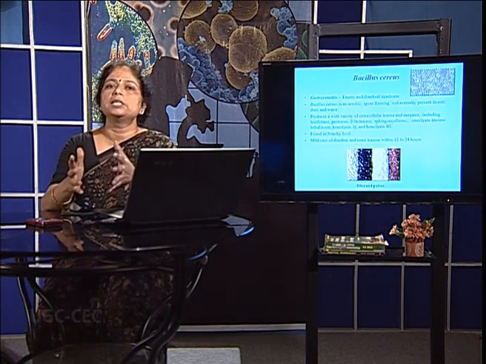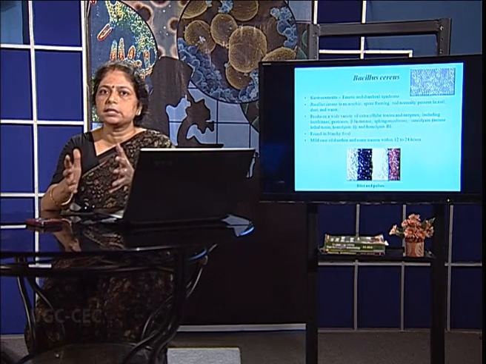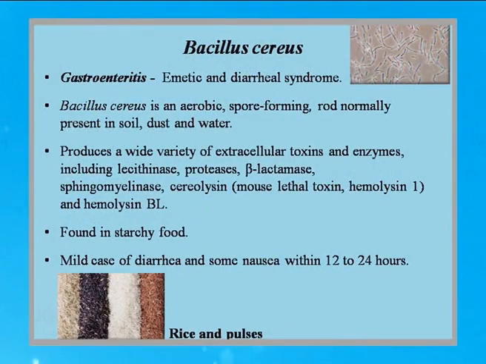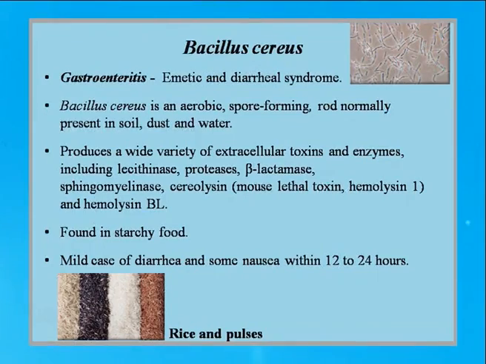Coming on to another genus, which is again a gram-positive bacteria, is Bacillus cereus. Now, this Bacillus cereus causes gastroenteritis which is of two types, or basically it shows two prominent symptoms. One is emetic and the second one is diarrheal. Emetic means you have acute vomiting, and diarrheal type means you have symptoms of acute watery diarrhea. This is because of the presence of the extracellular toxins and enzymes which are released by Bacillus cereus.